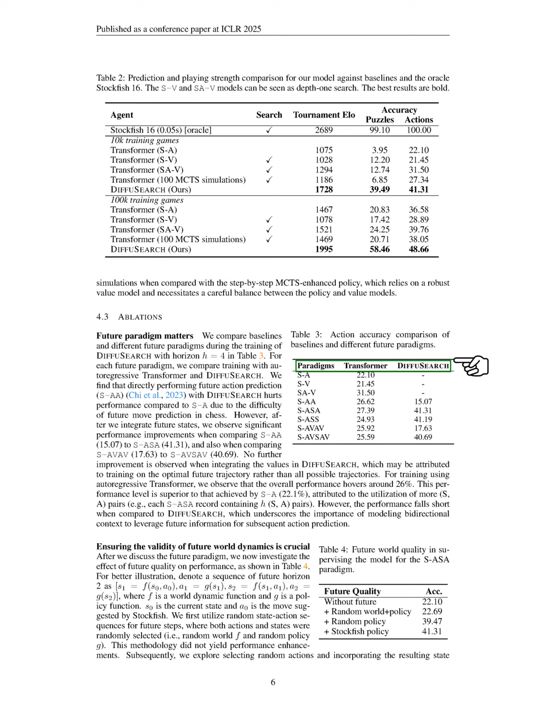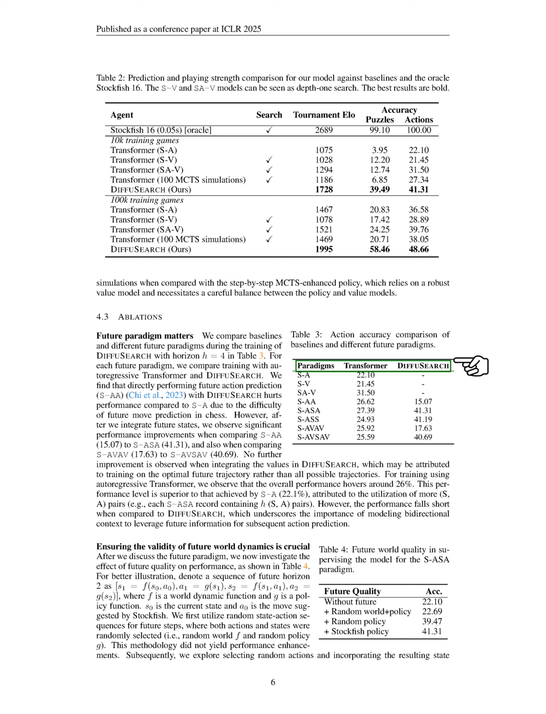Next, we explore the impact of future quality on performance. We denote a sequence of future Horizon 2 as a series of states and actions derived from a world dynamic function and a policy function. Initially, we use random state action sequences, which do not improve performance.